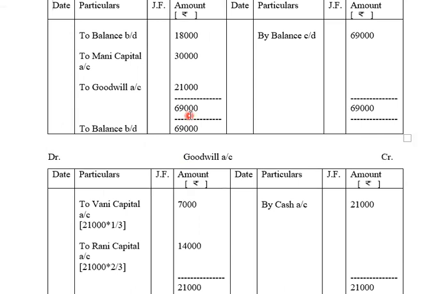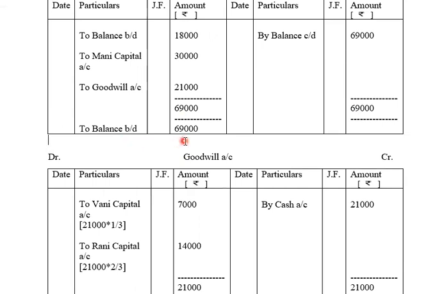The total on debit side is 69,000, whereas the total on credit side is 0. So on both the sides we'll be writing the highest value as 69,000. 69,000 will be recorded on debit side, 69,000 will be recorded on credit side. Subtracting 0 from it, we'll be balancing it as by balance carried down 69,000. The same will be recorded on opposite side as to balance brought down 69,000.